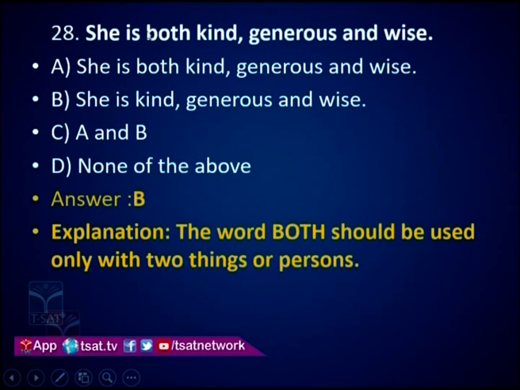Now if you look here, she is both kind, generous and wise. Here three adjectives are used: kind, generous and wise. But in this sentence, the word both is used. Both refers to two. Here we are not describing with two words, we are using three words. So this sentence is wrong. Option A is wrong. We should use she is kind, generous and wise. Both is an extra word which should be removed from the sentence. The word both should be used only with two things. Here three words are used, so we have to remove both. She is kind, generous and wise is the correct option.